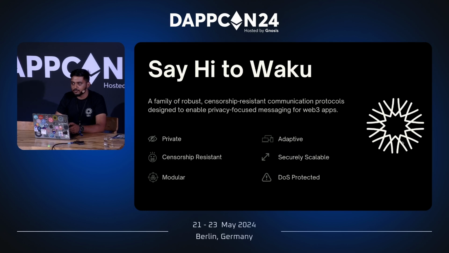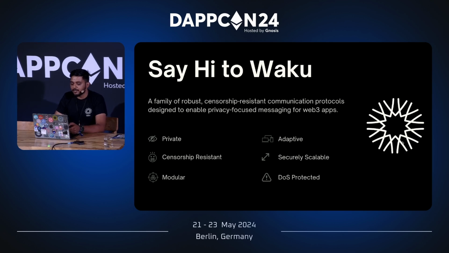We stick to six main ethos. The first one being censorship resistance and privacy. We also have modularity by design, which means that you can use Waku with any blockchain of your choice, or it's not even a blockchain. Waku is something that can complement a blockchain. Waku is also adaptive. We have different implementations for different resource-restricted environments. And it's securely scalable, meaning that we don't compromise on the level of decentralization for scaling.